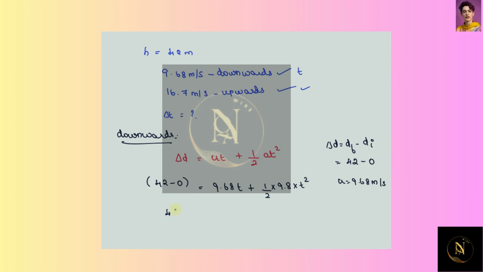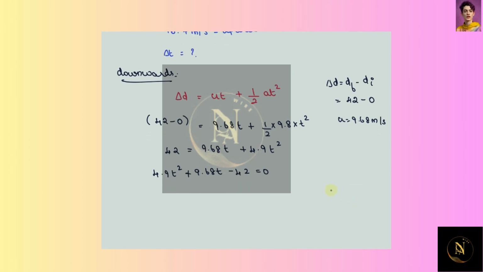So solving this, we get 42 is equal to 9.68 t plus 4.9 t square, and if we rearrange we get a quadratic equation, that is 4.9 t square plus 9.68 t minus 42 is equal to 0. So if we solve using the quadratic formula, that is x is equal to minus b plus or minus square root of b square minus 4ac by 2a, we get two values.